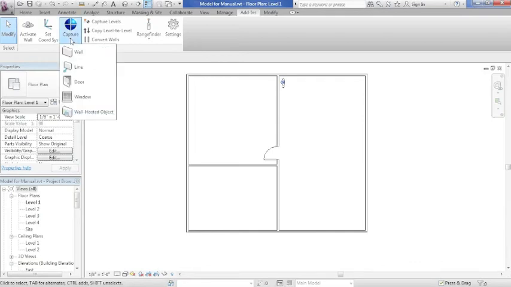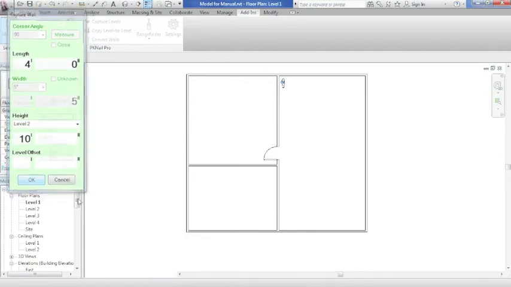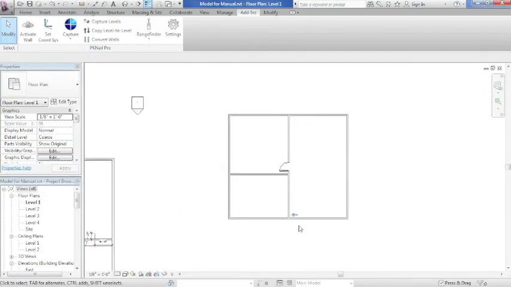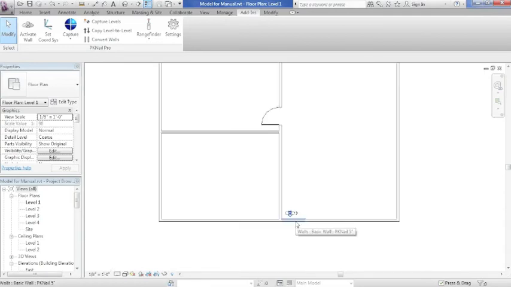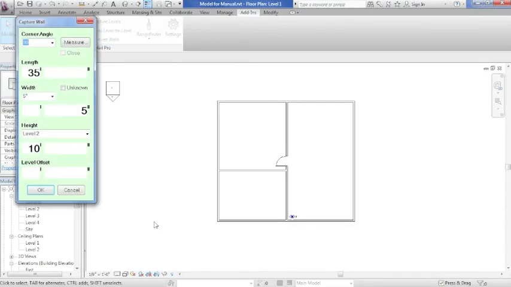And if I go ahead and say capture wall, it says it's 19 foot 7 because after 20 feet minus wall thickness, it's 19.7 from here to here. And we'll say no, it's a 4-foot hallway. Hit OK. Now we're in here, and you see we've marked that spot as a 4-foot hallway. Capture the next wall. It knows it's 35 feet across the entire length of the building. We'll say yes, it's OK.